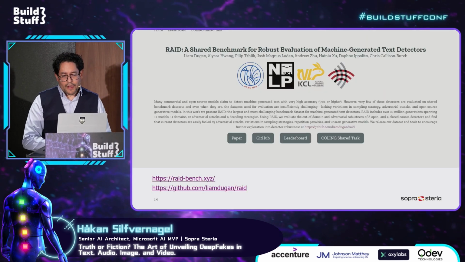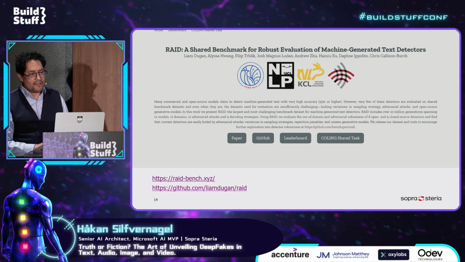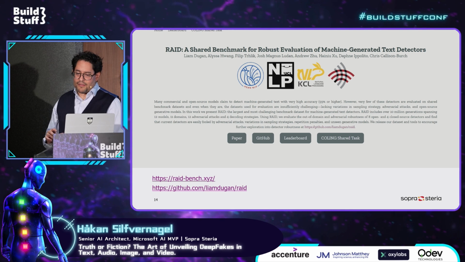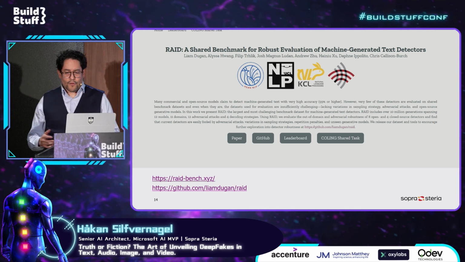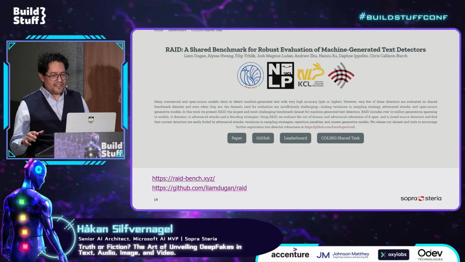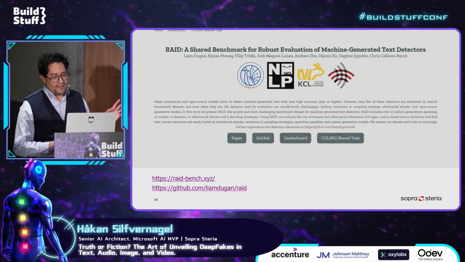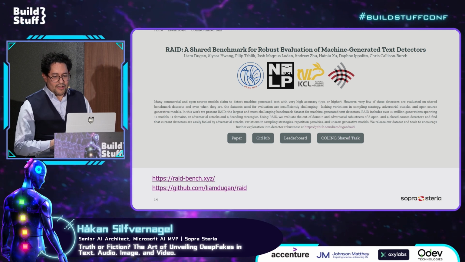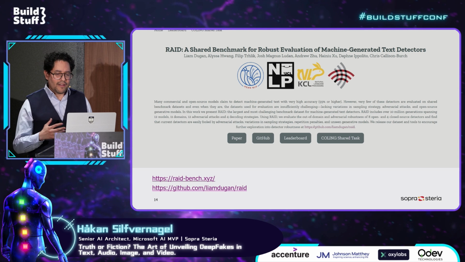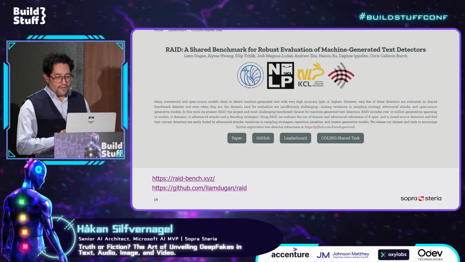But one quite new thing here is something called RAID, which stands for Robust AI Detector. And this is a data set where we have over 10 million documents. It's articles, blog posts, recipes, and news. And it's a mixture of both AI-generated text and human-generated text. And this is like a test bench where we can upload our own detection tool, and we can see how well it performs, like a benchmark for our tool.